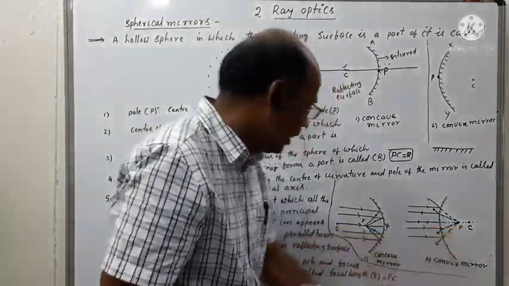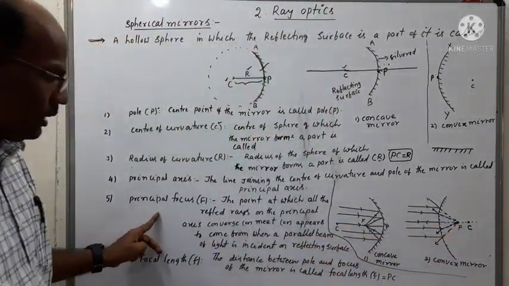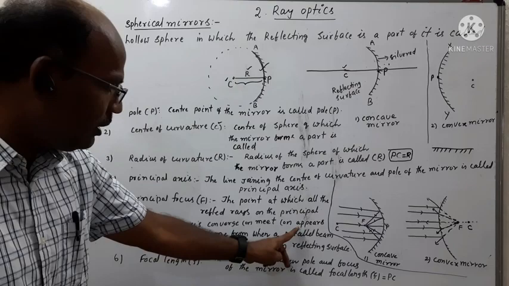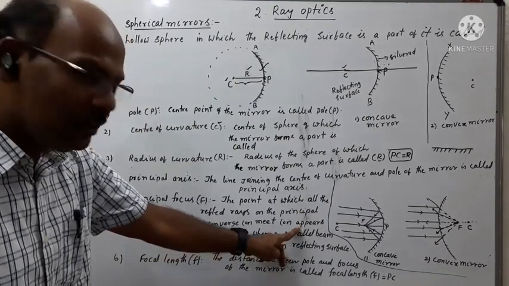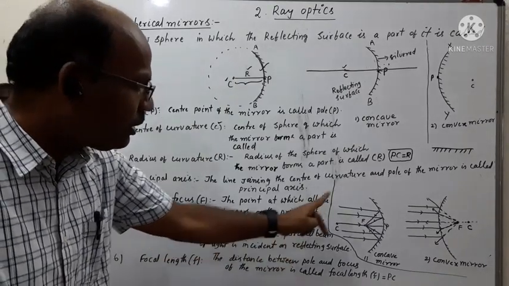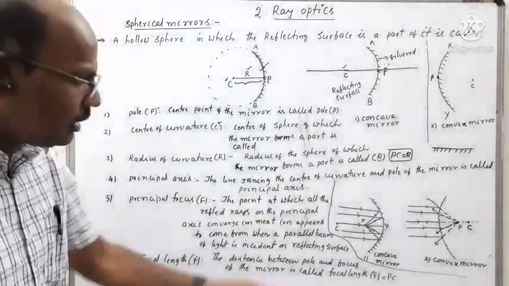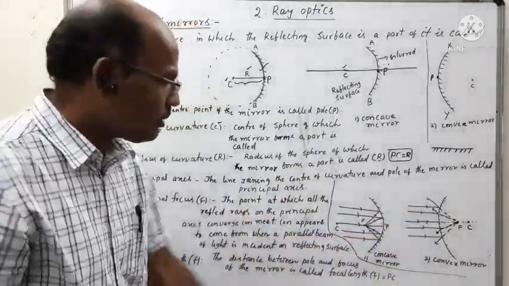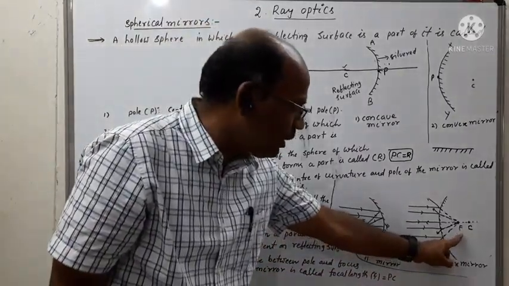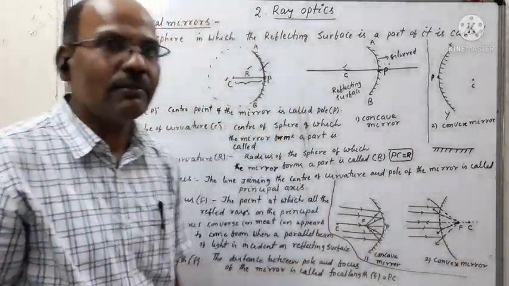This point is also called the principal focus. We can clearly observe that this is the point where all the rays appear to come from in the case of convex mirror. So this is also the principal focus in case of convex mirror.